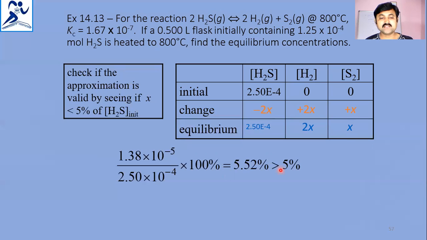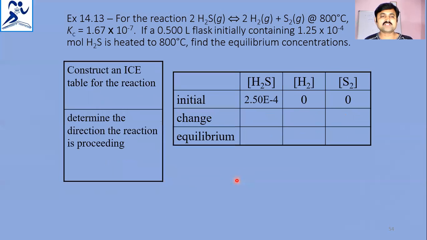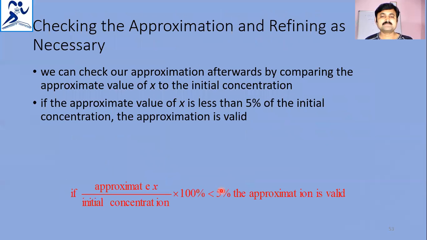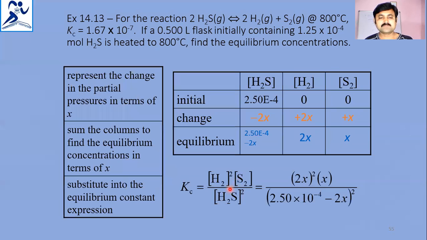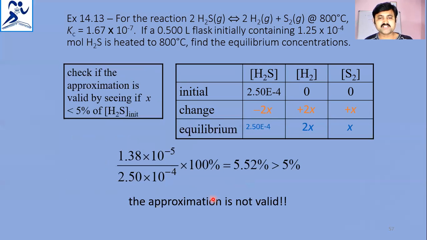That means the approximation is not valid, because if this percentage is less than 5, it is valid. The expression I showed earlier says the approximation should not cross 5%. That's why, after doing this calculation, the approximation is not valid is the result we have noticed.